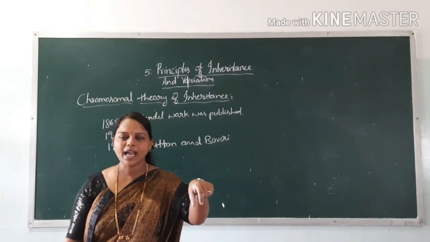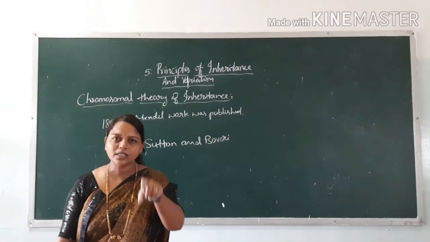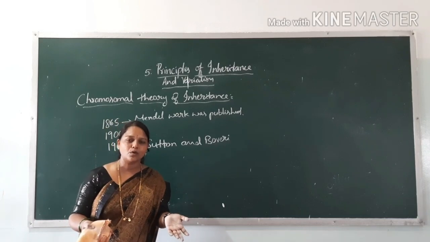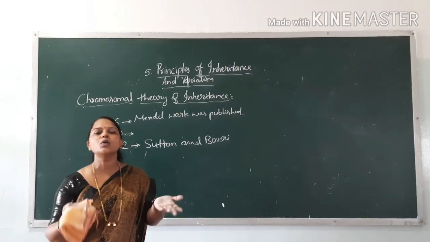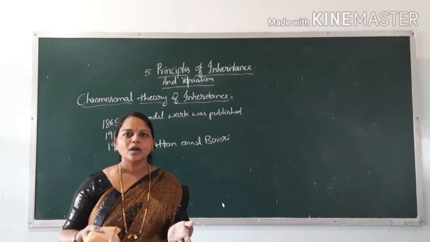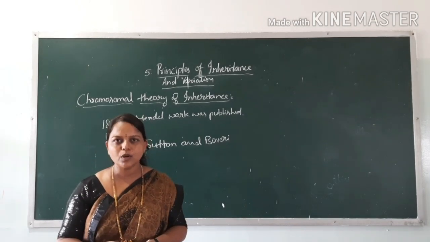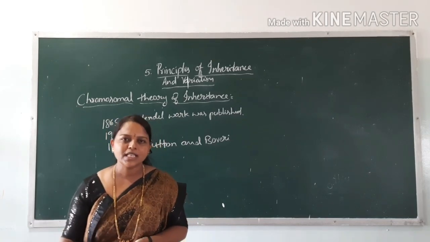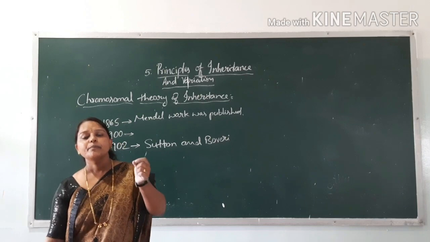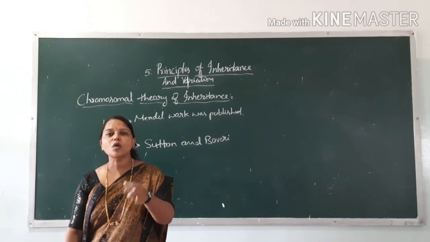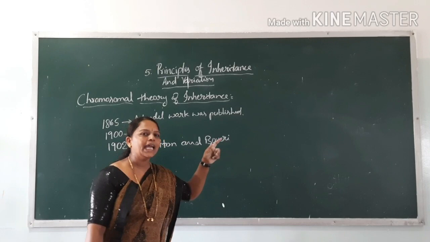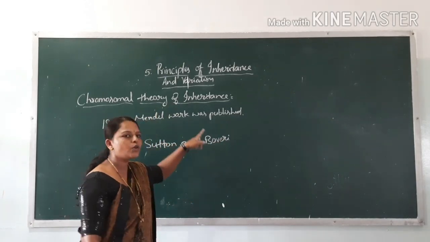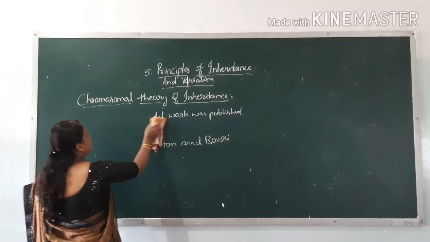Because of the segregation of those chromosomes, these genes also segregate. Because of the transfer of chromosomes, the genes found on that particular chromosome also transfer. So in terms of chromosomes, Sutton and Boveri explain the inheritance of characters. That's why it is named the chromosomal theory of inheritance. Let us study the chromosomal theory.